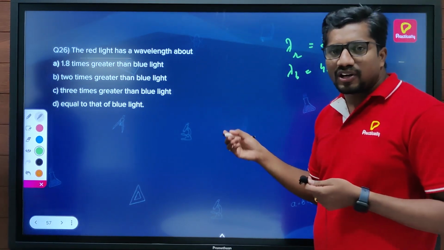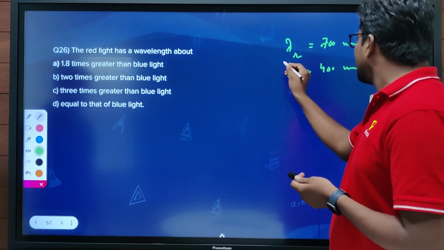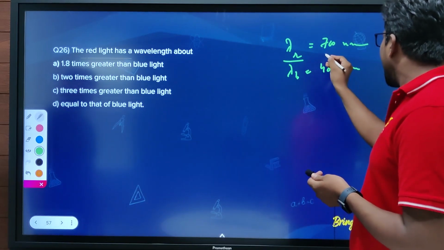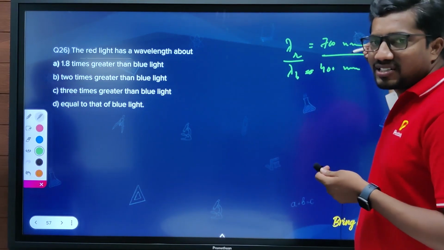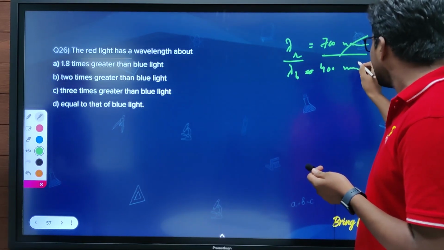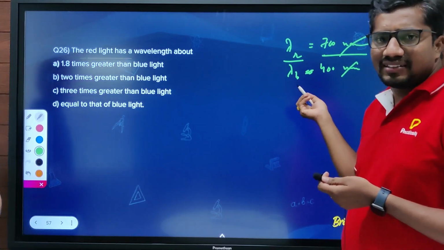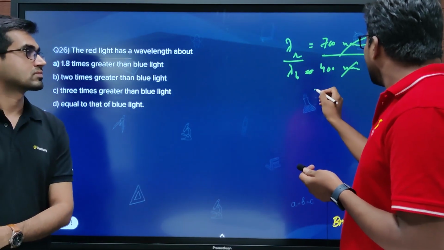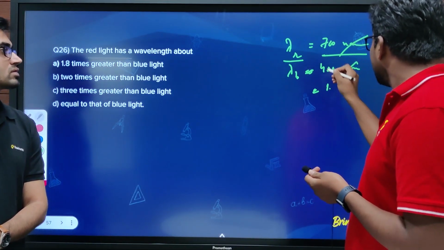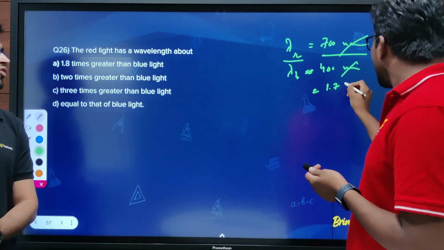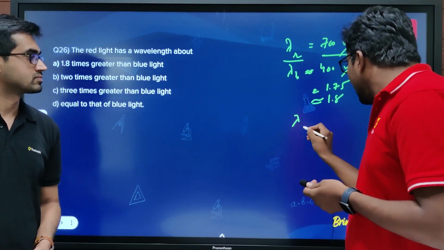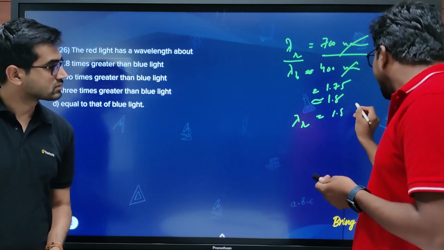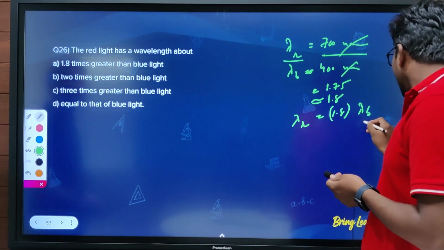As I am going for comparison, let us solve it through a ratio, taking the division of these two. 700 by 400, as the units are same, you can cancel both. It is approximately 1.75, about 1.8. That means the wavelength of red color is 1.8 times greater than the wavelength of blue.